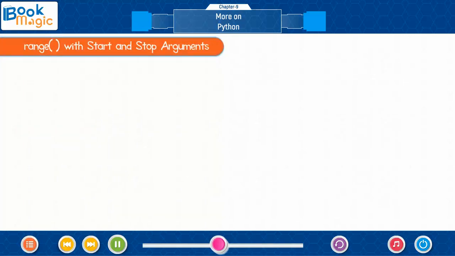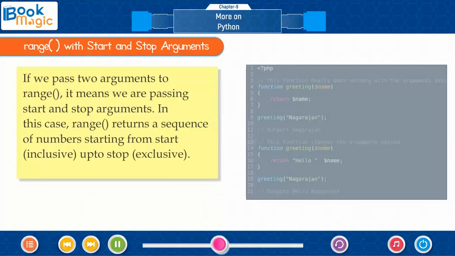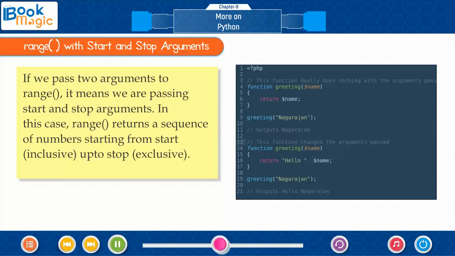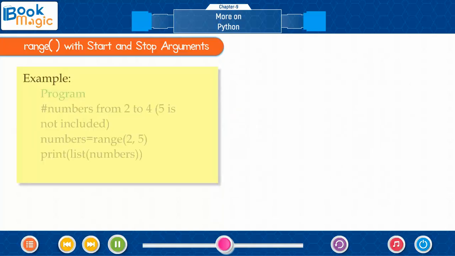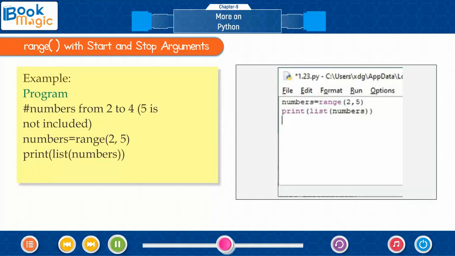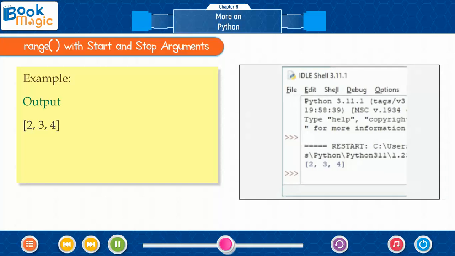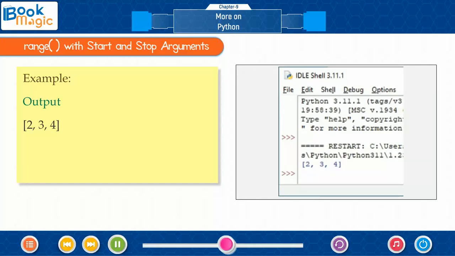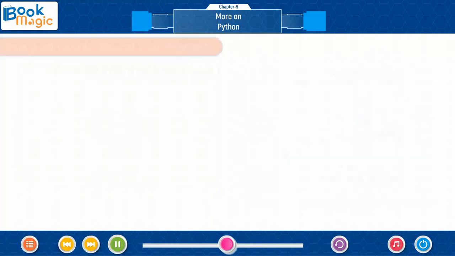Range with start and stop arguments. If we pass 2 arguments to range, it means we are passing start and stop arguments. In this case, range returns a sequence of numbers starting from start inclusive up to stop exclusive. Program: numbers from 2 to 4, 5 is not included. Output: [2, 3, 4].